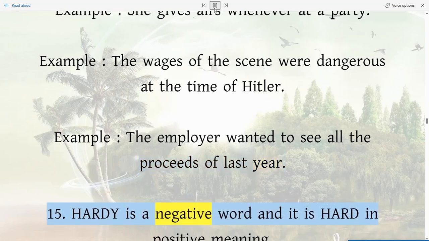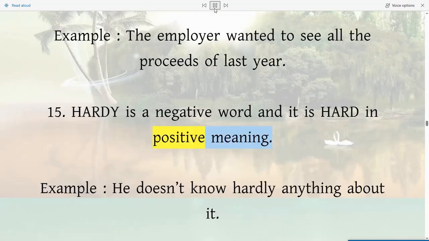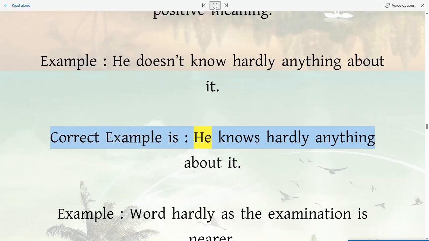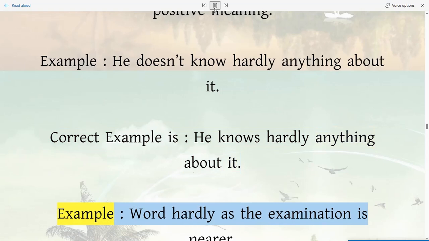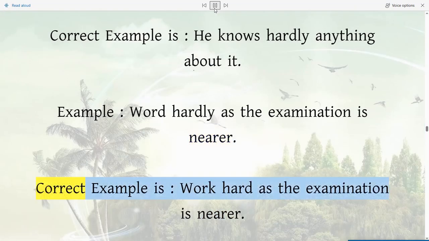15. Hardly is a negative word and it is hard in positive meaning. Example, he doesn't know hardly anything about it. Correct example is, he knows hardly anything about it. Example, work hardly as the examination is nearer. Correct example is, work hard as the examination is nearer.